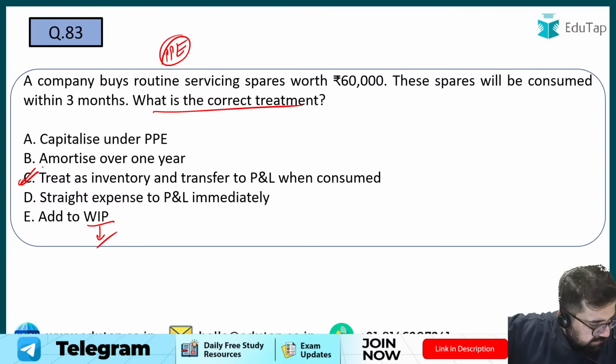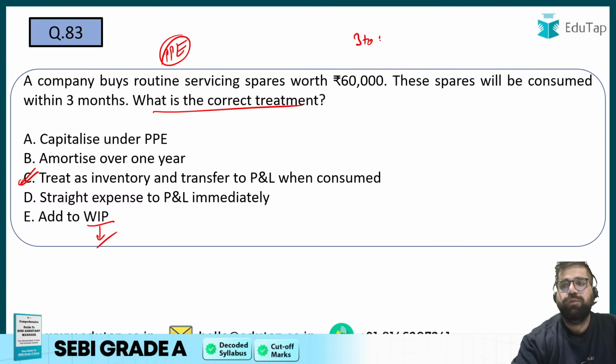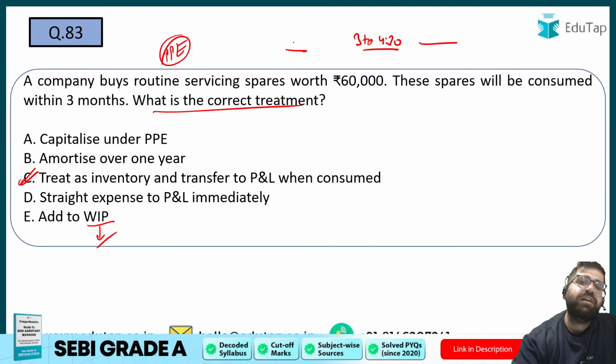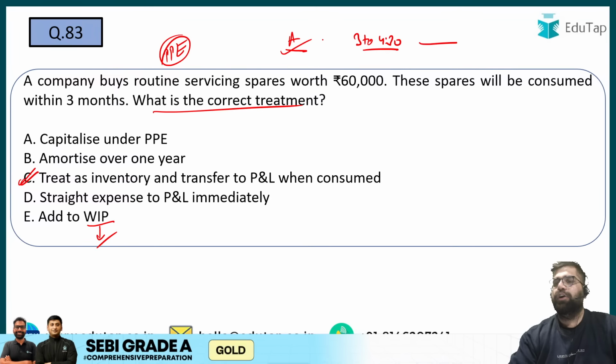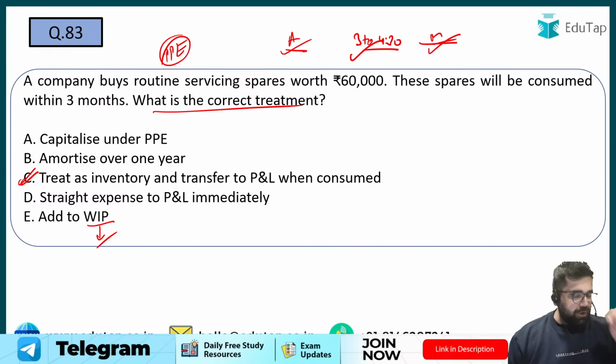Companies Act Marathon will happen tomorrow, 3 to 4:30 p.m. So you have 3 marathons tomorrow. In fact, Ashima ma'am will take the costing marathon, then the Companies Act marathon, and then I will come with the management marathon. So the answer over here will be option C.